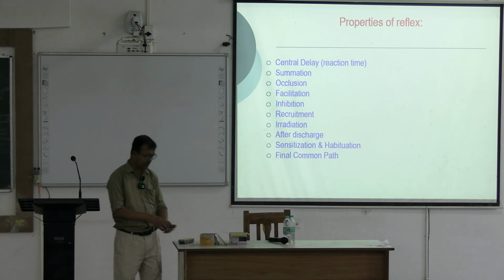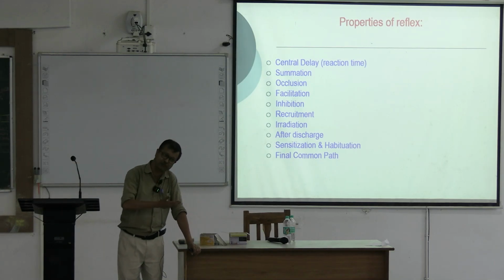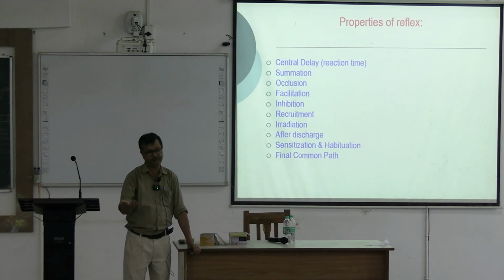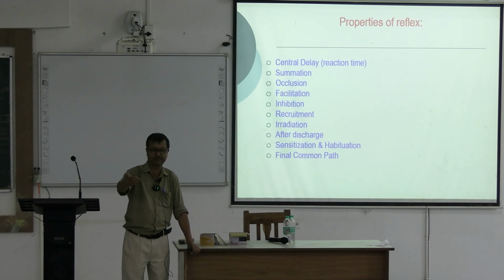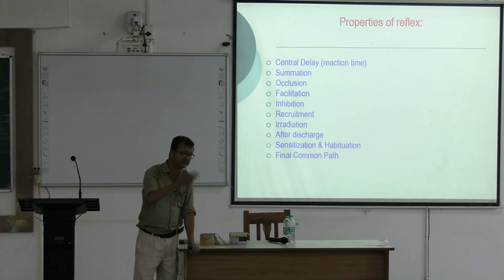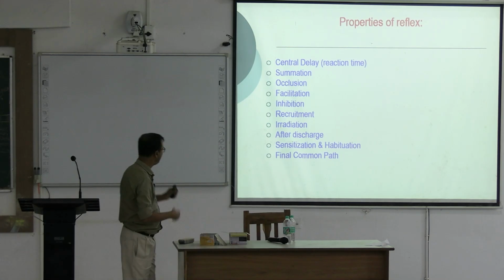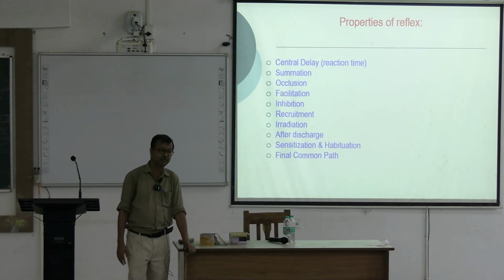Continuous stimulus to a particular nerve can either give stimulation or inhibition. If it is satisfactory, the response can be enhanced again and again. Learning is an example of either sensitization or habituation.